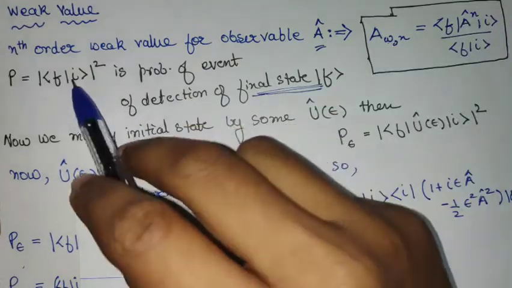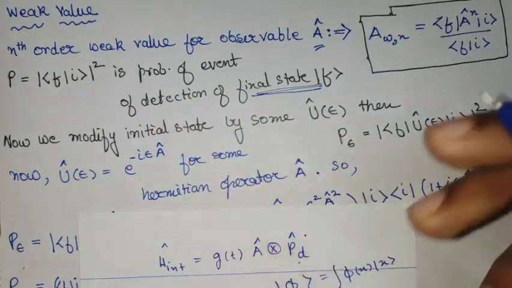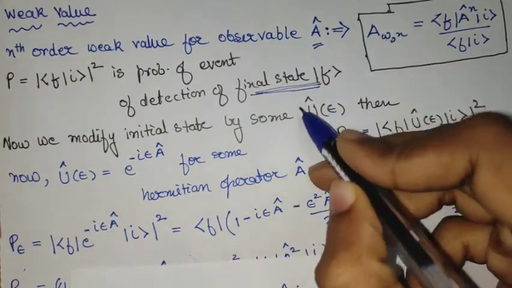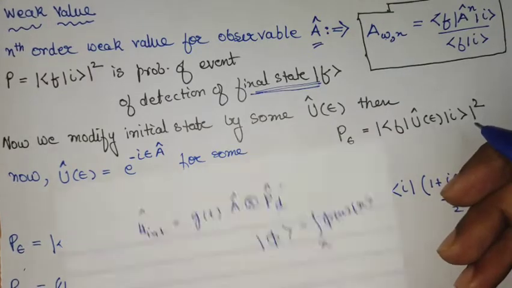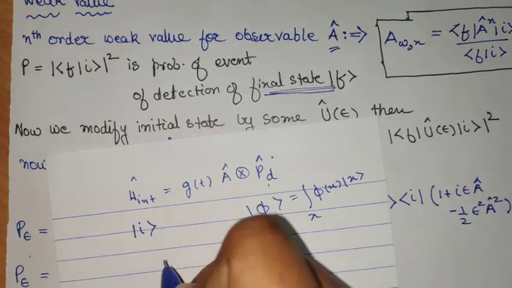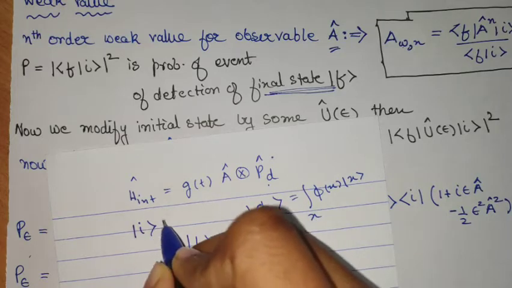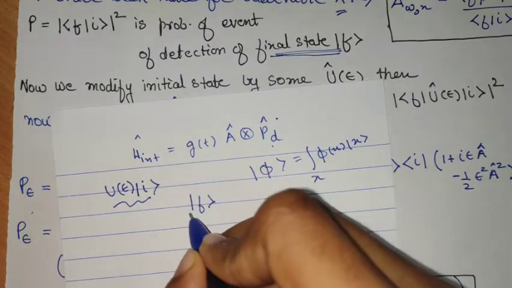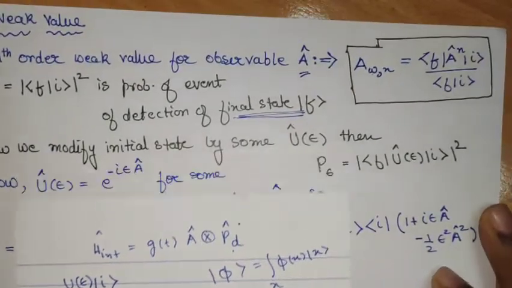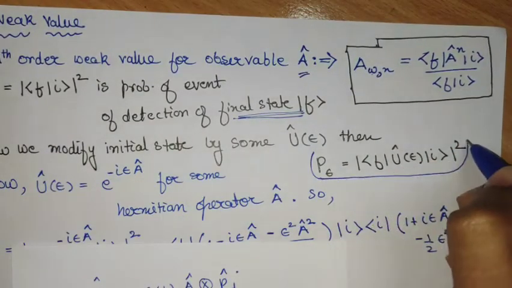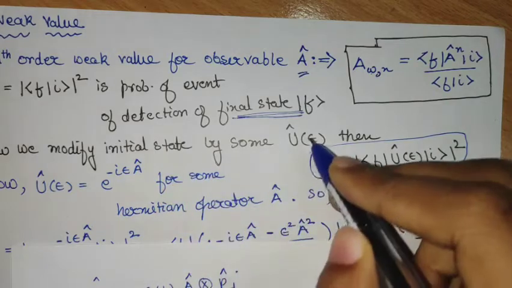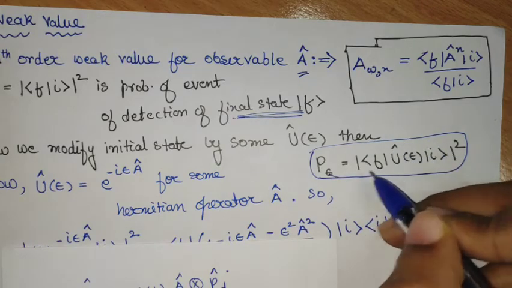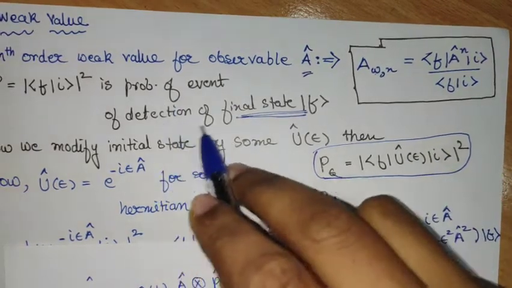Now suppose this initial state undergoes a small perturbation, like we disturb the system by a small amount, so that the initial state actually evolves by this unitary. So the initial state we had was I, and the final state of interest is F. But now the initial state is evolved by some unitary, it will first undergo that evolution, and then I have to check the probability to get such a state. So the new probability that we are interested in, after taking care of such a unitary evolution, with epsilon being a small parameter, so this is like a perturbation, is the probability of the event detection of the final state F.